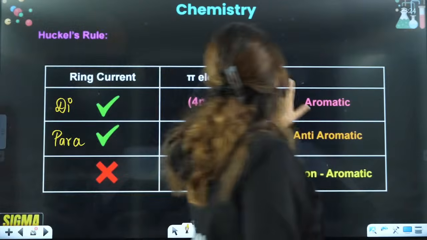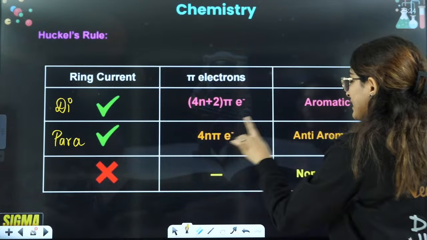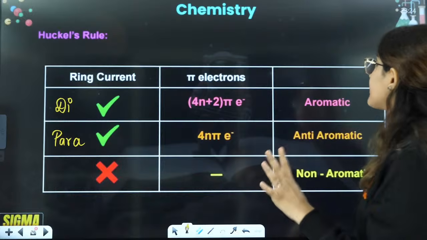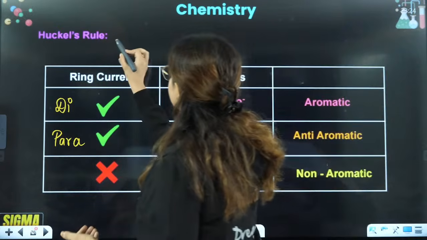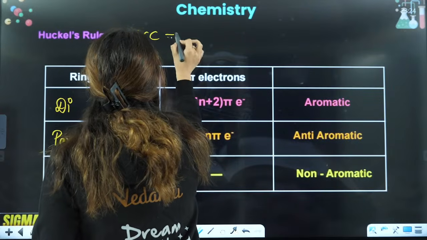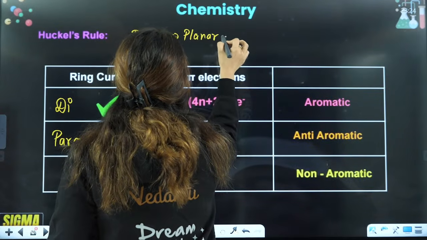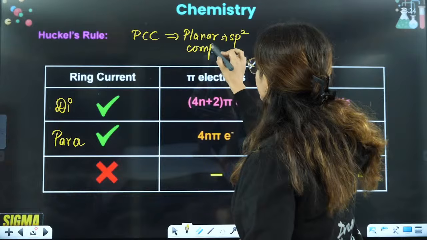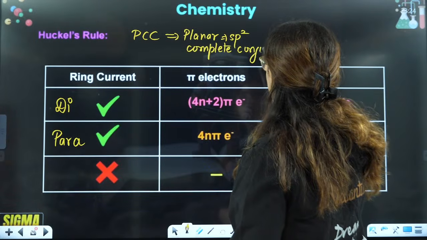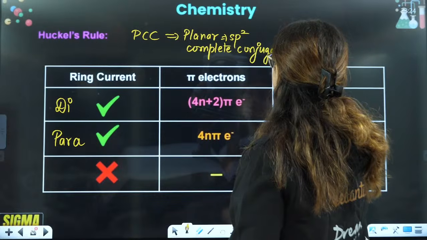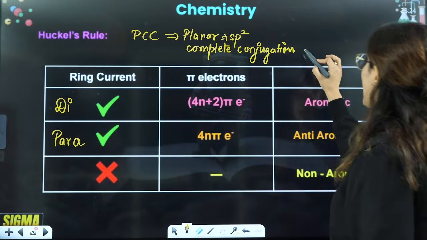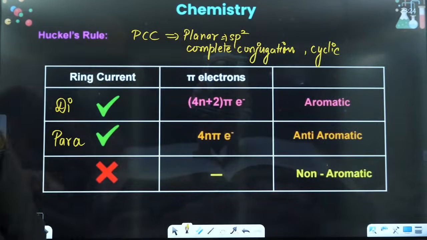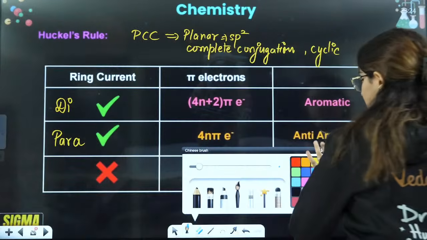And in case of aromatic, the number of pi electrons is 4n plus 2. In the case of anti-aromatic, it is 4n pi electrons. In case of non-aromatic, it doesn't matter, right? So now how do you firstly judge this? Firstly, you see PCC. That means you will see planarity, that means all the atoms should be sp2. Then you will see complete conjugation, that we have discussed in resonance. In the full ring there should be conjugation, and it should be cyclic in nature. That is PCC, planar cyclic conjugated, right? Okay.